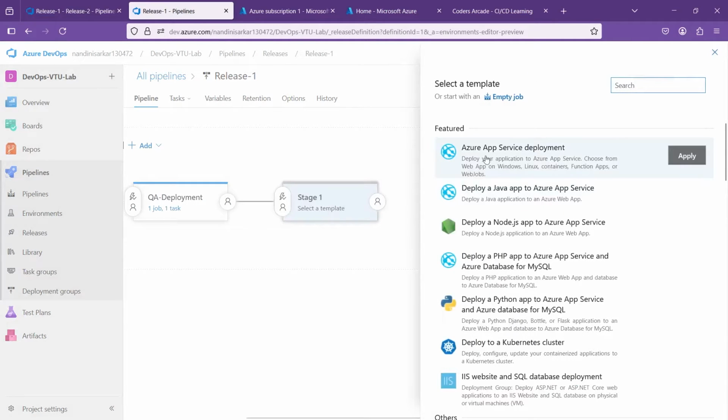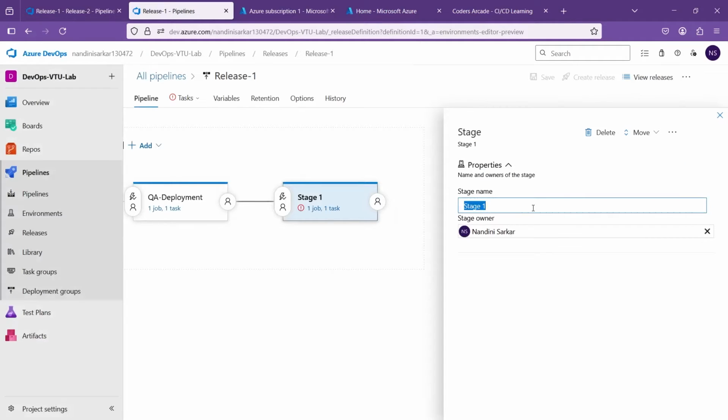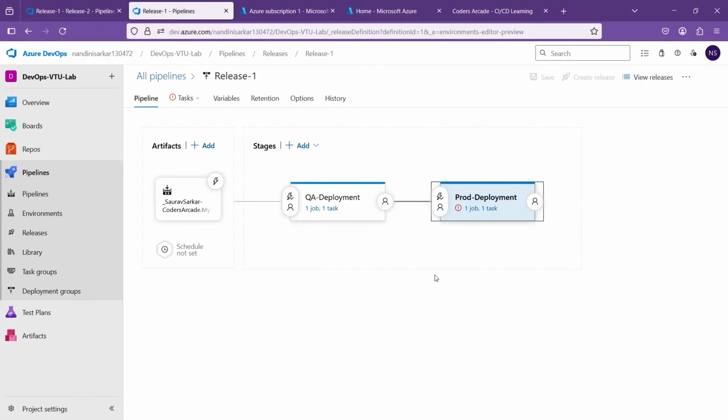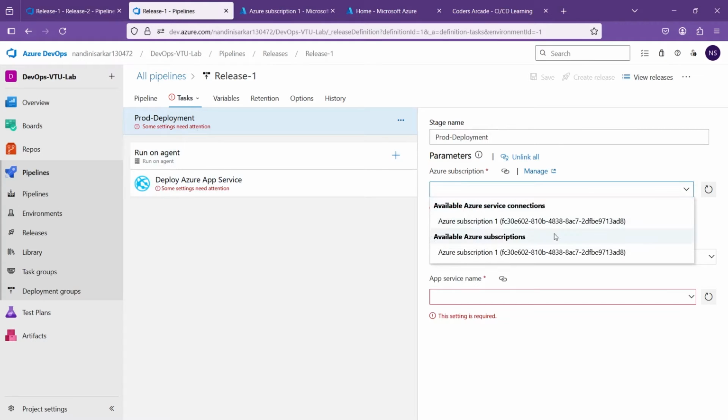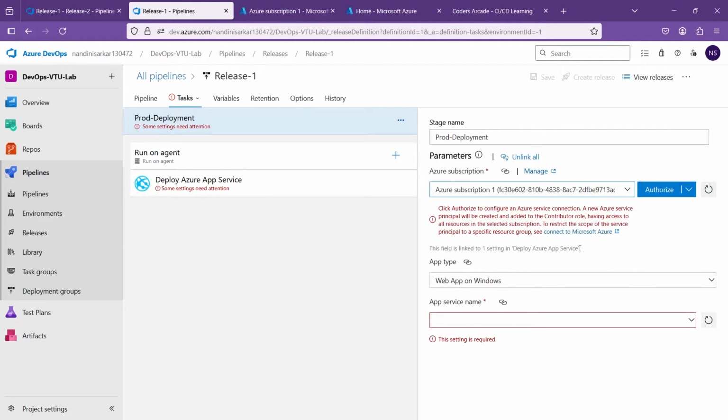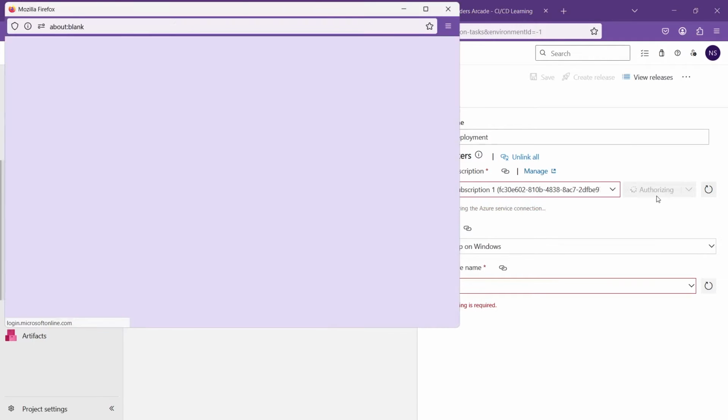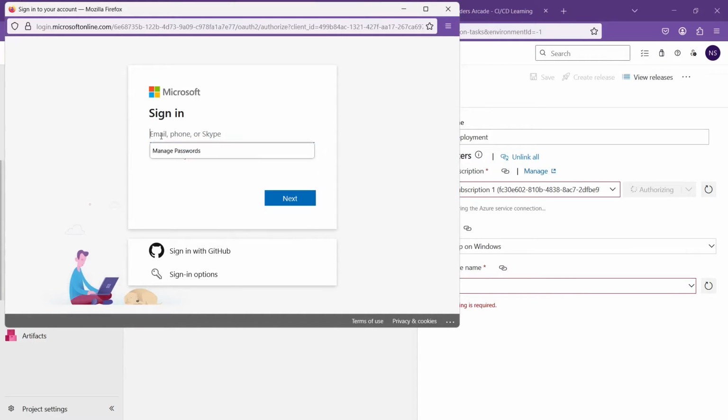So it is also an Azure App Service deployment only. I'll click on apply. Stage name will be prod deployment. See, this is the name. I'll click on close. And now the artifacts are the same, no problem. What I'll do is click on the job and the task. Guys, all the jobs and the tasks will be absolutely the same. Doesn't matter. Click the same subscription from here. Select it. It will ask for authorization. Click on authorize and just give the credentials.